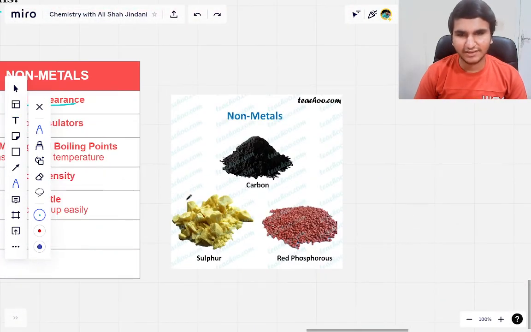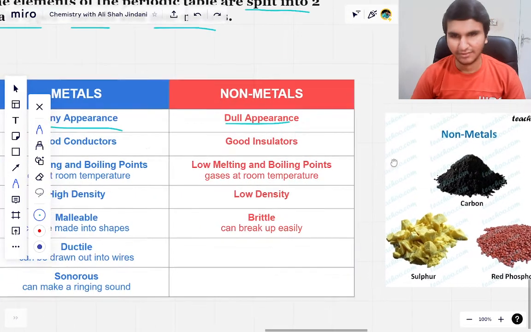Whereas if you look at these non-metals, there is sulfur, there is carbon, there is red phosphorus, they are not as shiny compared to those metals, right?